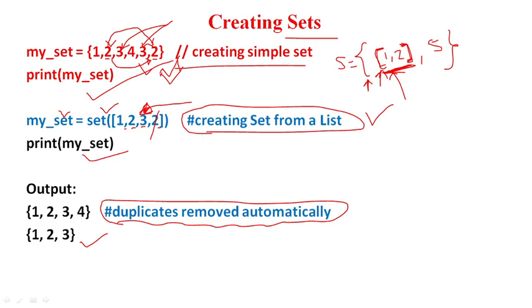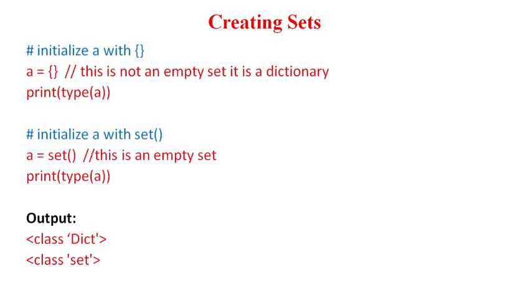But if you want to create a new set from any given list, then it is possible. Just like here, I have one list, and I want to create a set. So I can use the set function, and from the list I can create the set. So this is not allowed, but this is allowed. Keeping a list as one of the members in the set is not allowed. However, creating a set from a list using the set function is allowed. Now moving on.